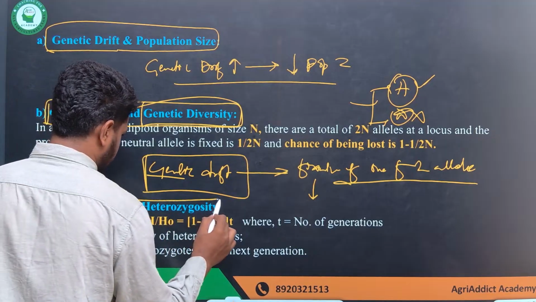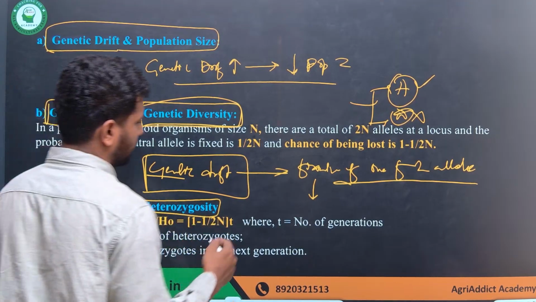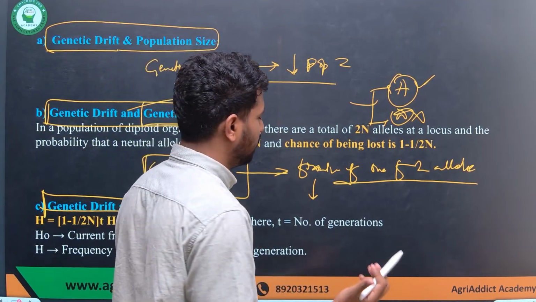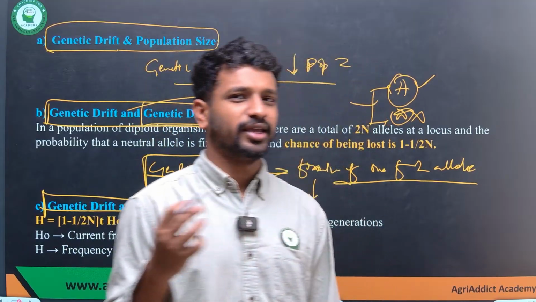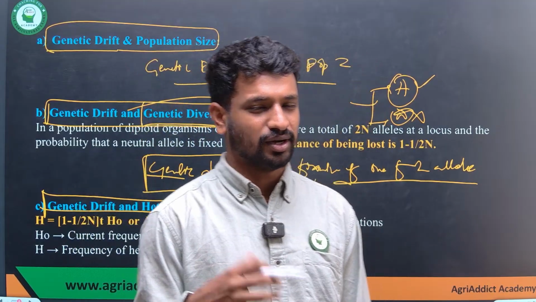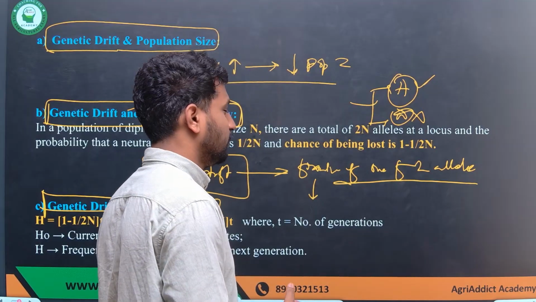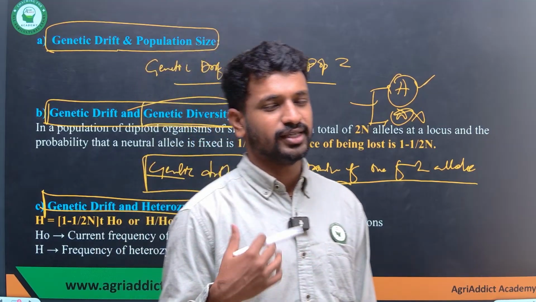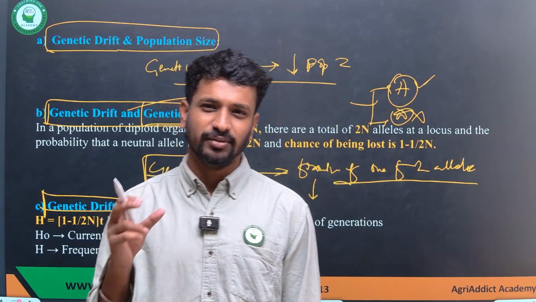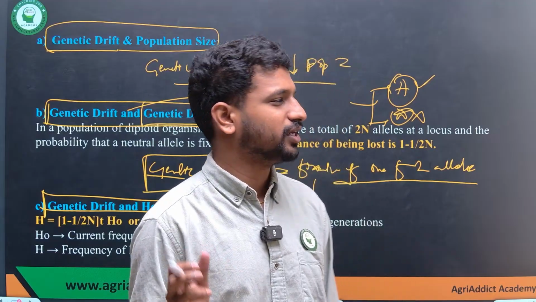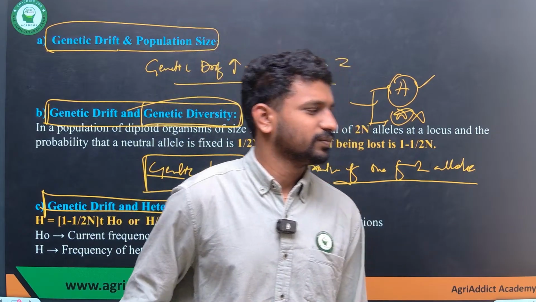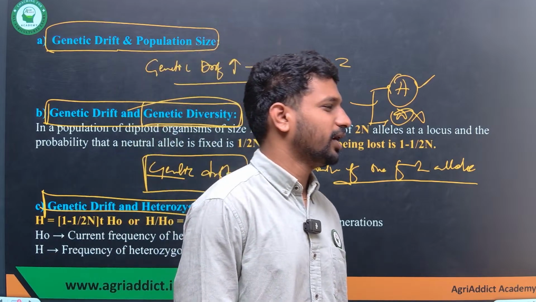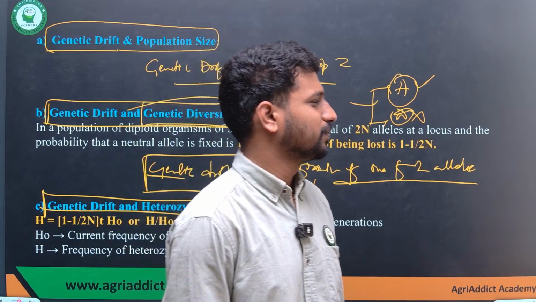And what about genetic drift and heterozygosity? Same thing. Since I told you one allele is fixed, will there be more heterozygous individuals or more homozygous individuals? Tell me. If genetic drift is occurring in nature in the population, and there is a fixation of one allele, will the frequency of heterozygotes increase or the frequency of homozygotes increase? Yeah, I'll explain the bottleneck and founder effect. Don't worry.